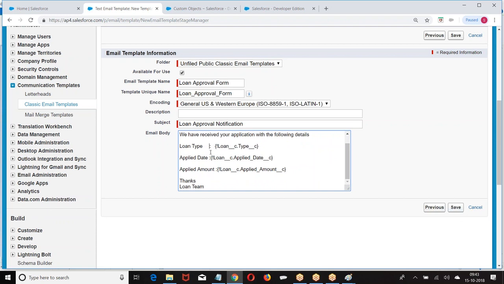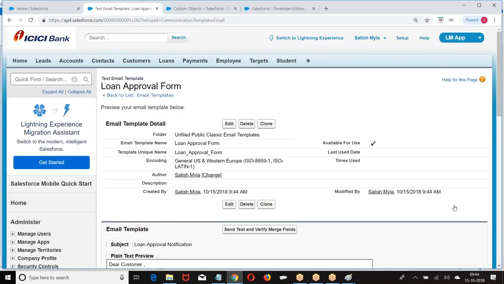So what are these called? Merge fields. We are merging the fields along with the email. What are they called? Merge fields. They are called merge fields. Merging the data of the record along with the email. Like this, we have created the email template.